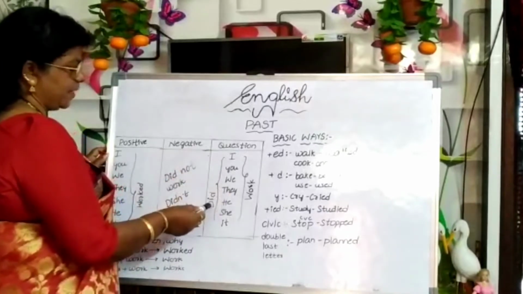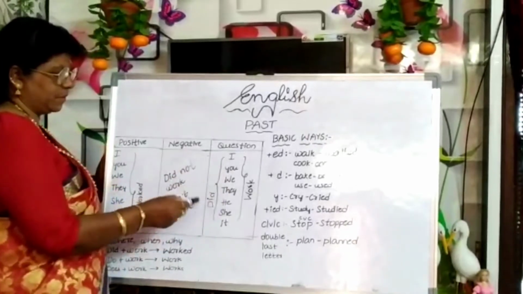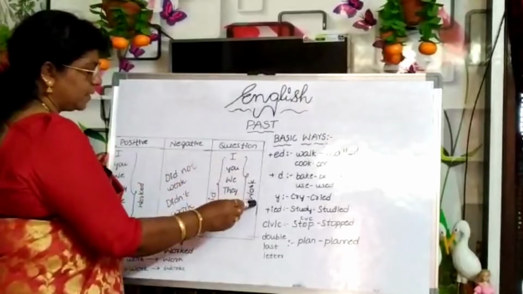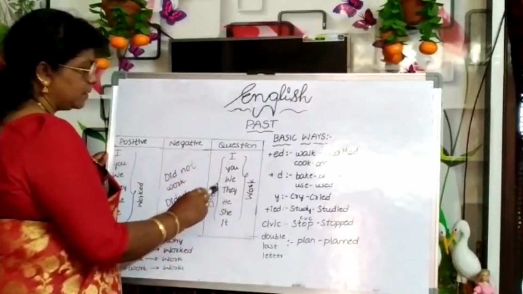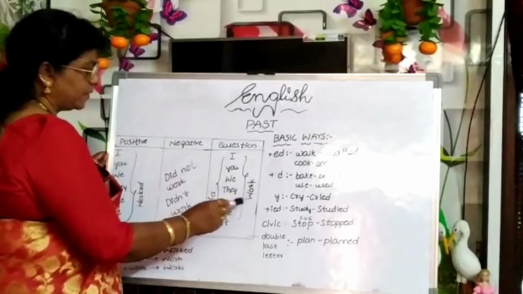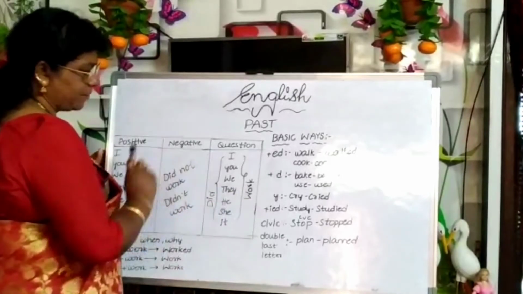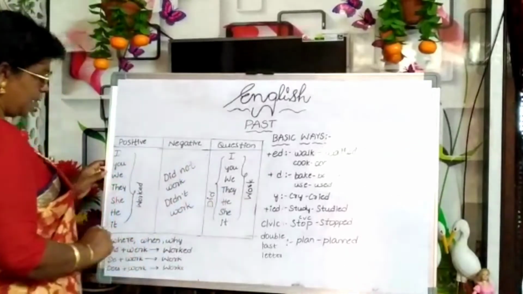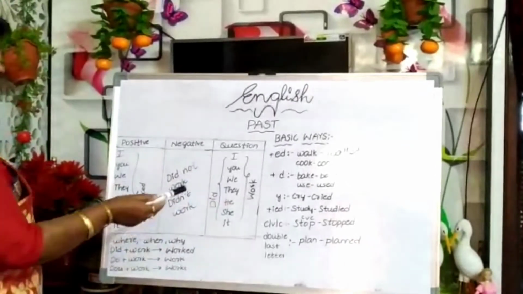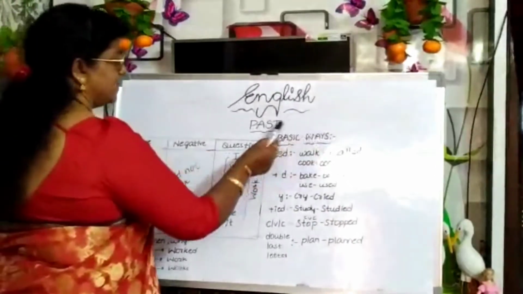Here question. I, you, we, they, he, she, it. We are asking a question by using did as an auxiliary verb. Did I work? Did you work? Did we work? Did they work? Did he work? Did she work? Did it work? Okay?